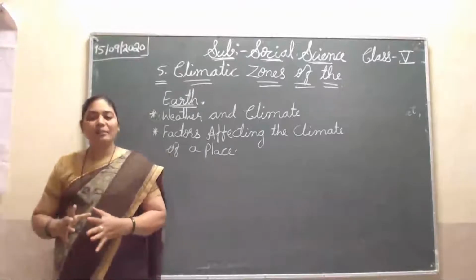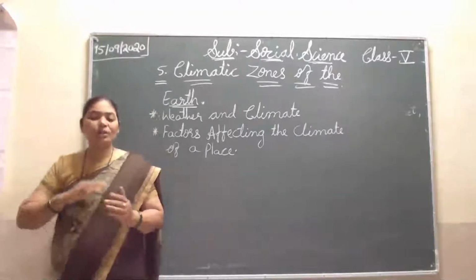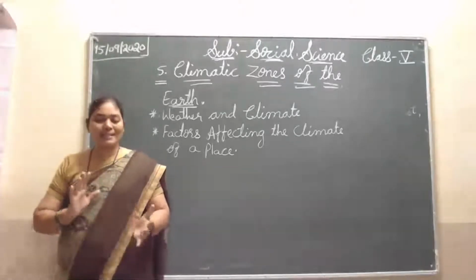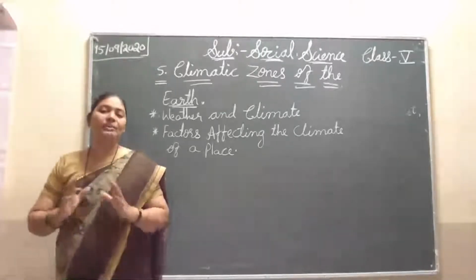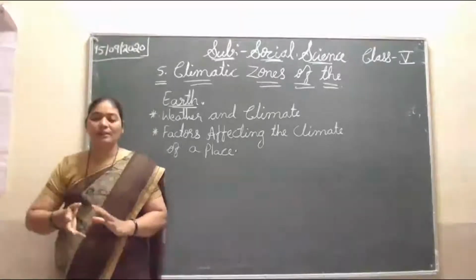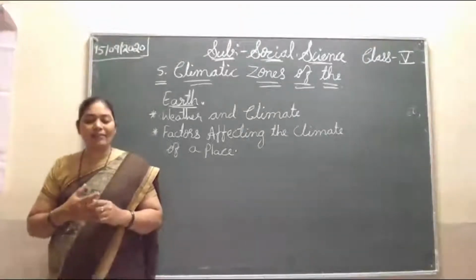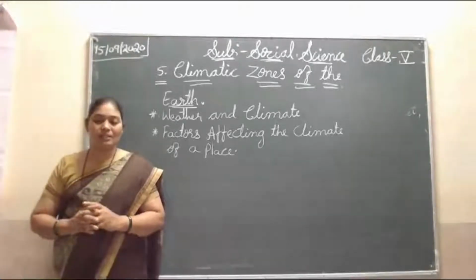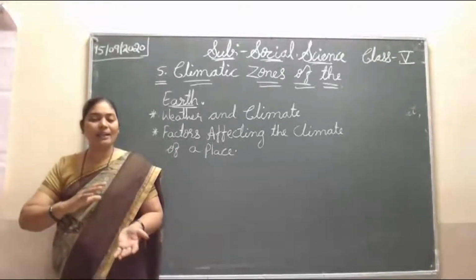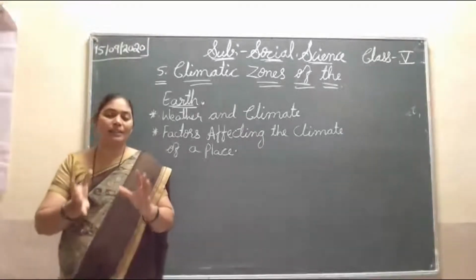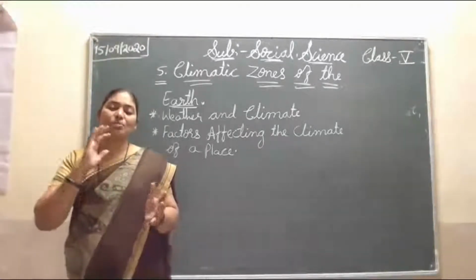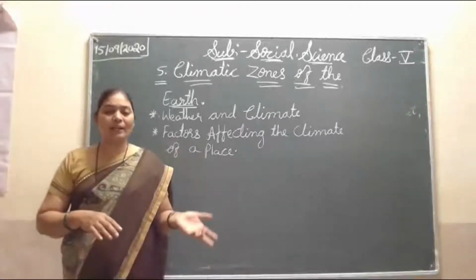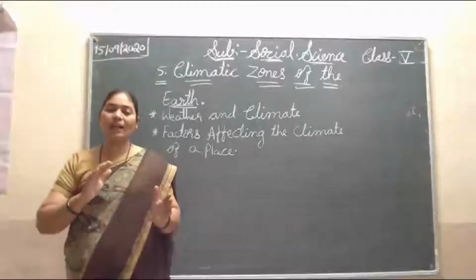The climate pattern is not the same in any two places on the whole earth. No two places have the same climate. It is changing, so scientists study several factors in order to understand all these things. Climate is not the same because our earth is moving slowly. The part facing the sun has day, and the part not facing it has night. So weather and climate are not the same.